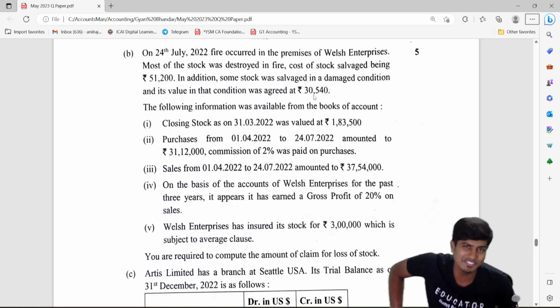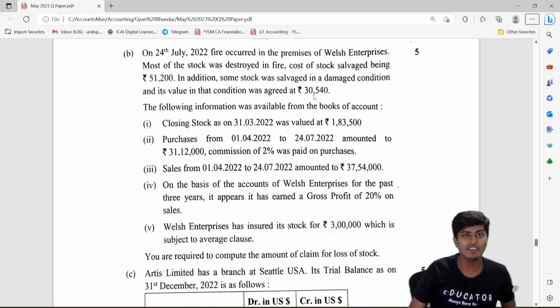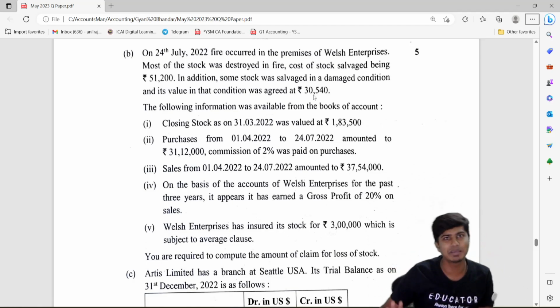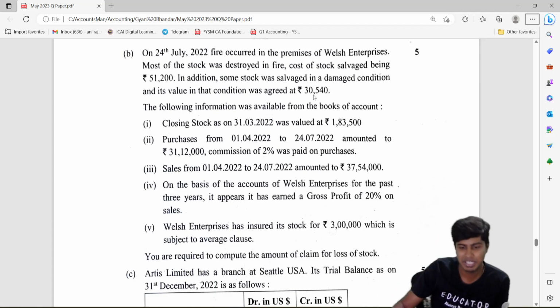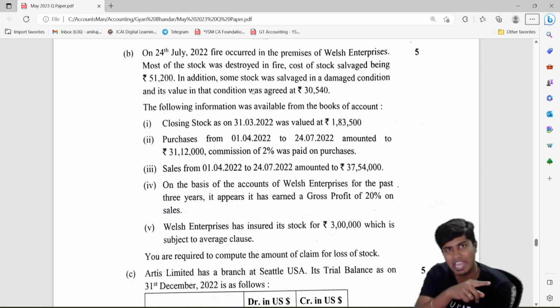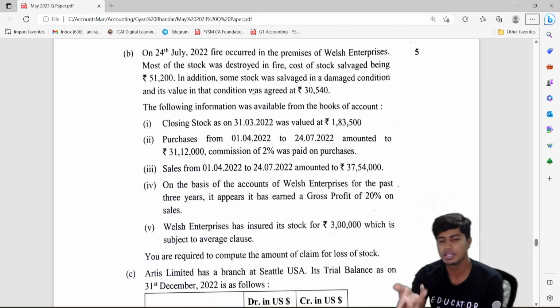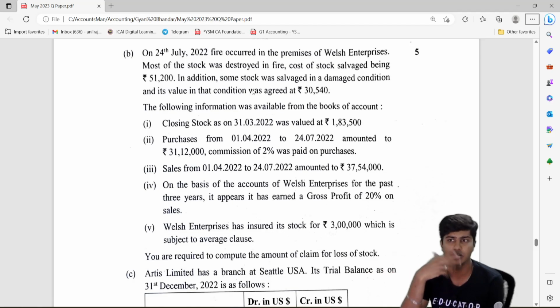In one of the questions that we've done in the class also this thing is there. So you have to write that the insurance company has to pay you again separately for this 30,540. I hope you write that statement. Because see, those salvaged goods have been sold, maybe it's assumed to be taken over by the insurance company only, and they would have to pay you for that value of the goods that's taken. So closing stock, this is of last year.